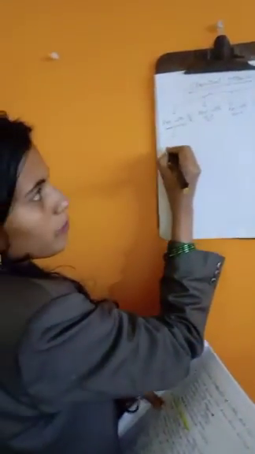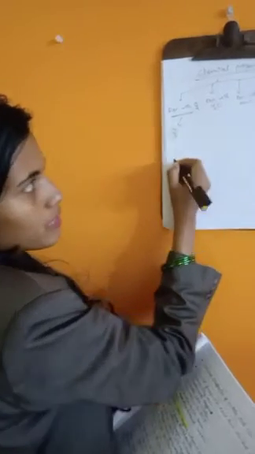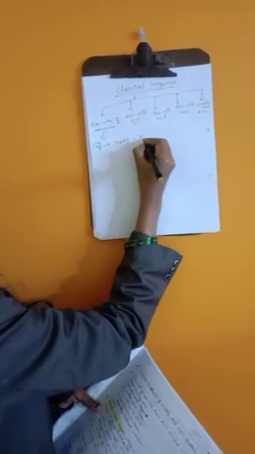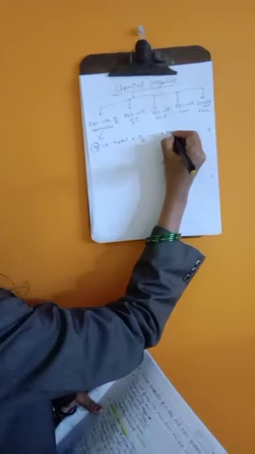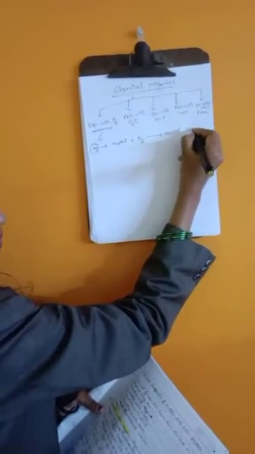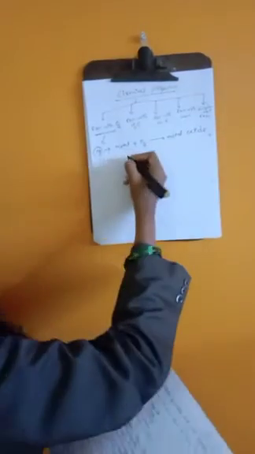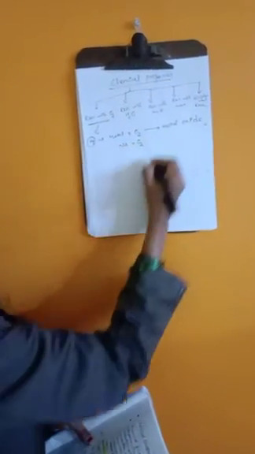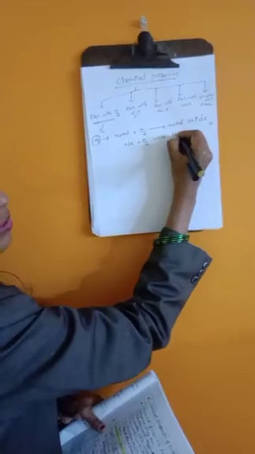When we are discussing this, first let's focus on metals. When a metal reacts with oxygen, it gives rise to a metal oxide. Clear? For example, let's take a metal, sodium. When sodium reacts with oxygen, it gives sodium oxide, that is Na2O.